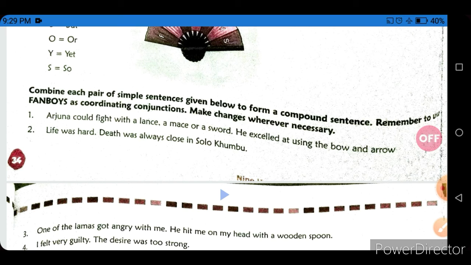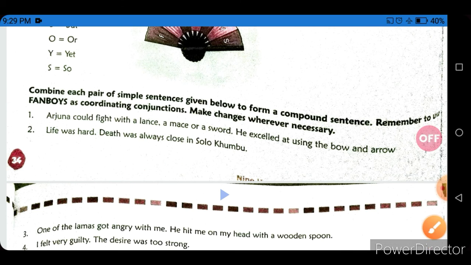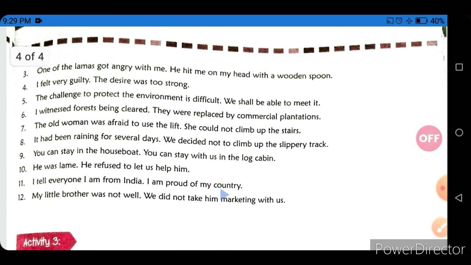We are using the conjunction for over here, students. Okay, I hope you all understood. So the rest of the sentences will be done by yourself.